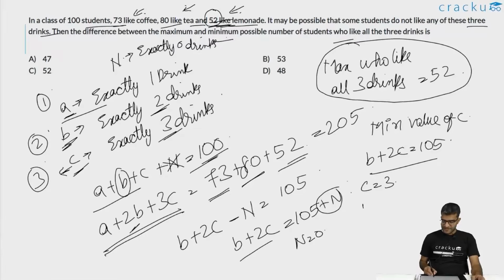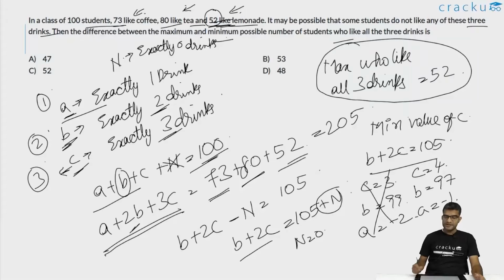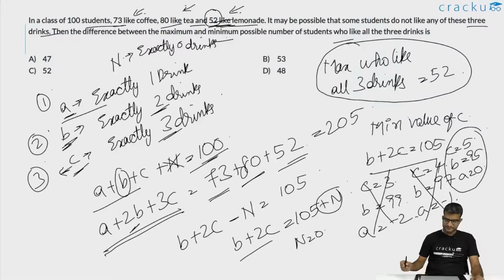If C is equal to 3, B will be equal to 99, which is 105 minus 2 times 3. And the value of A will be minus 2, because A plus B plus C is equal to 100. So this is not valid. So let us increase C to 4. If C is equal to 4, B will be equal to 97 and A will be equal to minus 1. This also is not valid. So the minimum possible value of C will be 5. In this case, B is equal to 95 and A is equal to 0. This is valid. So the minimum number of people who like all the 3 drinks is 5, and the difference between these two is 52 minus 5, which is equal to 47.